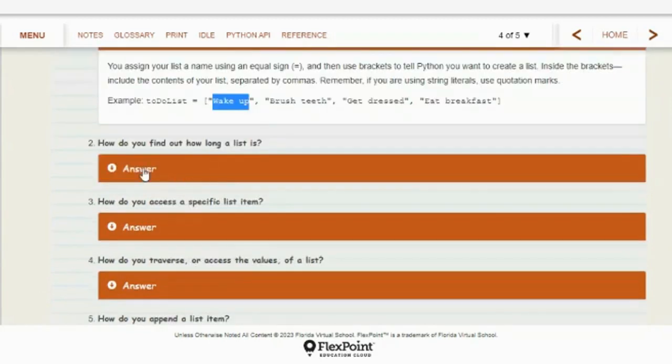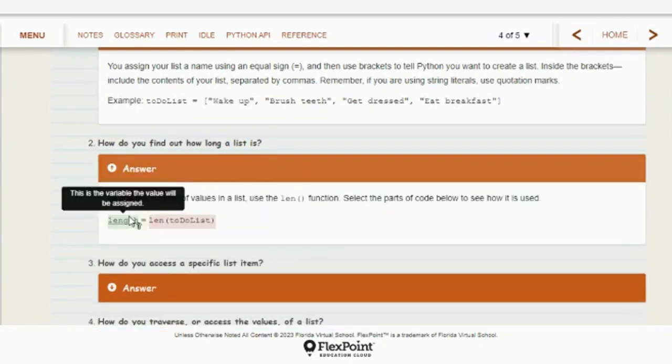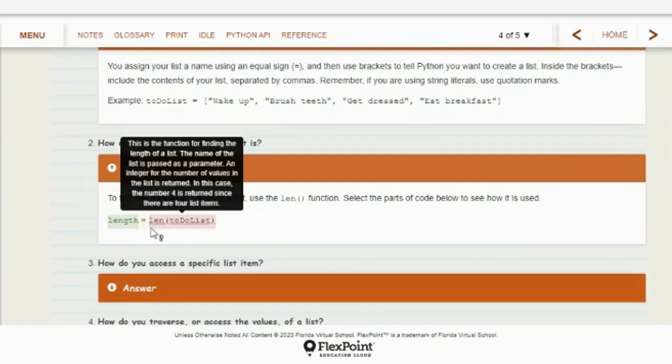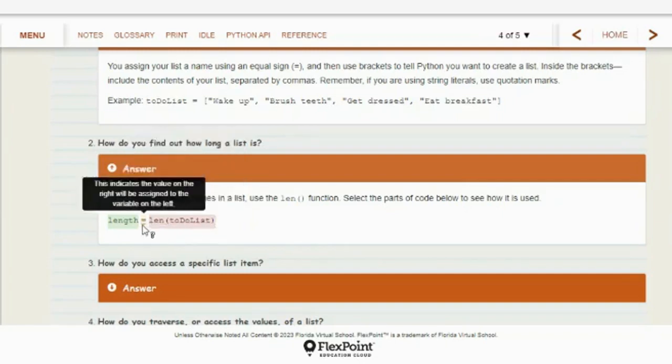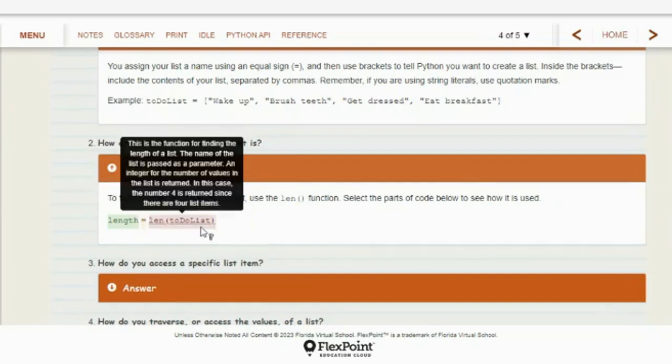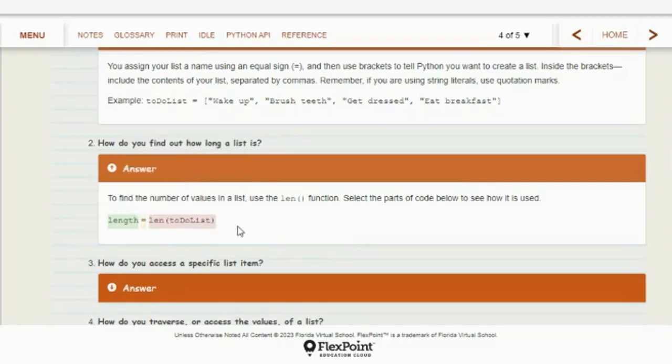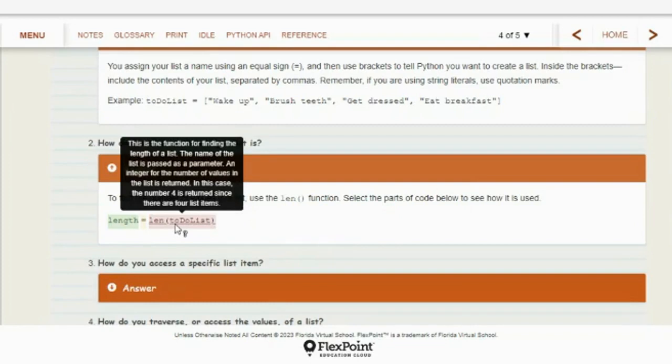Now, this is useful. How do you find out how long your list is? You may list a bunch of things, or maybe as users are inputting things into your list, there's a command, length equals, and this is a variable. You wouldn't have to use the word length. You could call it whatever you want, but LEN to-do list. And this will tell you the length of your to-do list, how many items are in your list. So this will be a useful command to know in Python, the length function.